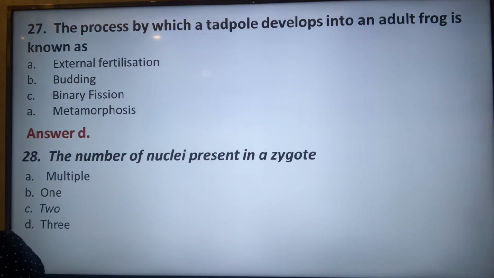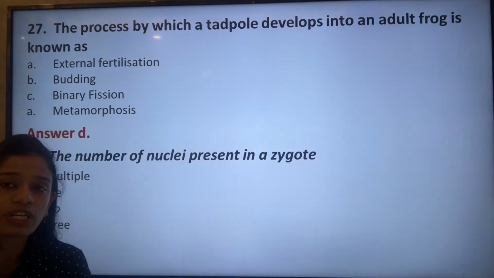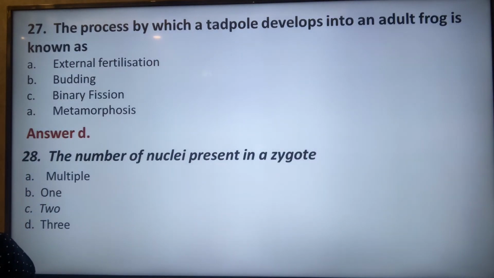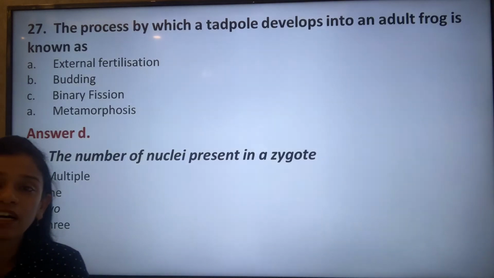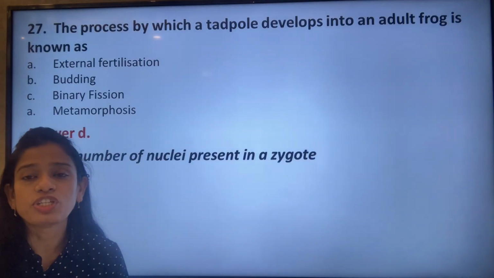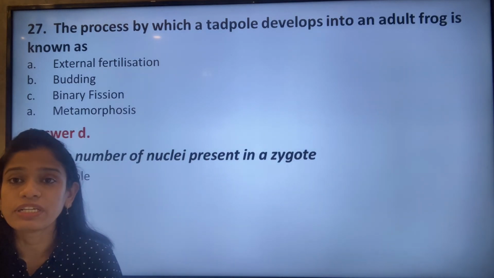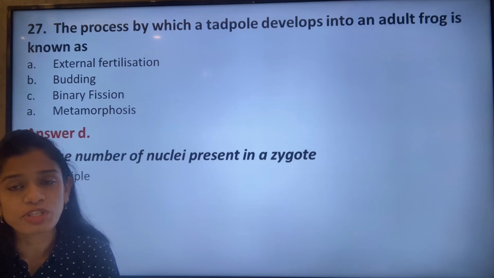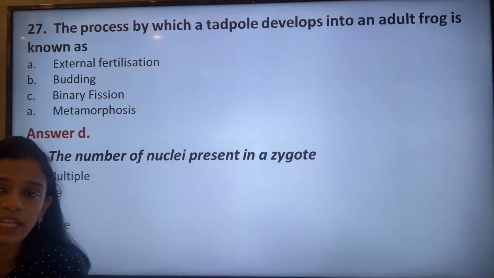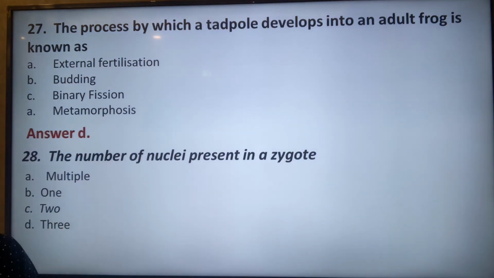The number of nuclei present in a zygote. So a zygote consists of multiple nuclei, one nucleus, two nuclei, or three nuclei. A zygote is a formation that happens only after the fusion of the male and the female gamete. We have told it multiple number of times. So the number of nuclei present in a zygote is obviously 2. That is answer C.